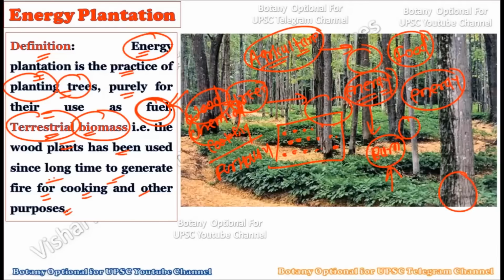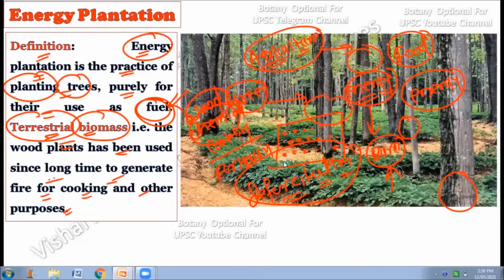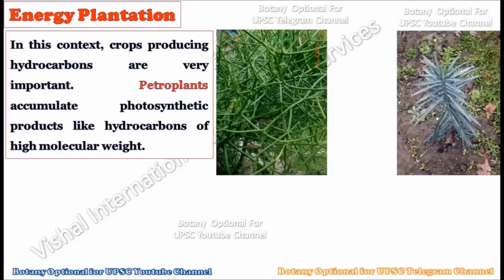Okay, and that is why a new problem called deforestation is occurring. Because we are largely cutting trees for our firewood purposes, and due to this deforestation, the habitat is lost for many animal species as well. Okay, so here we have to understand that energy plantation is plantation purely for energy purposes, and hence it is popularly called energy plantation, and terrestrial biomass we are using since a long period of time. Now consider the second point.